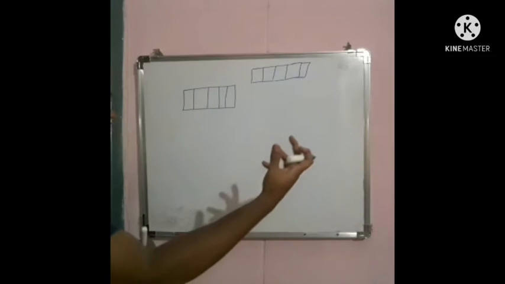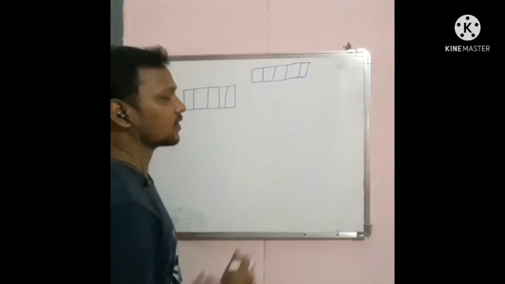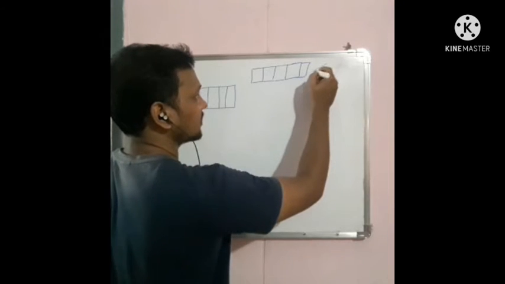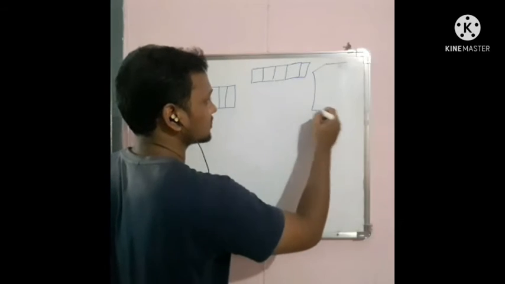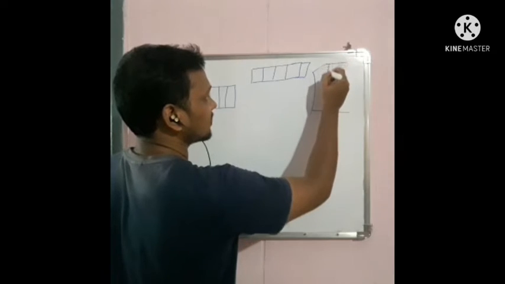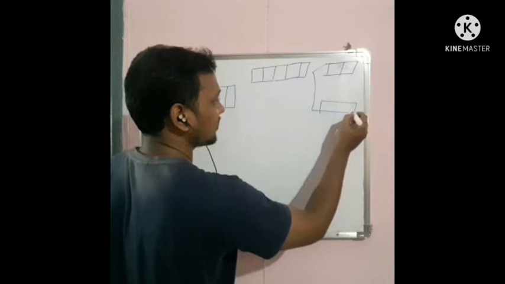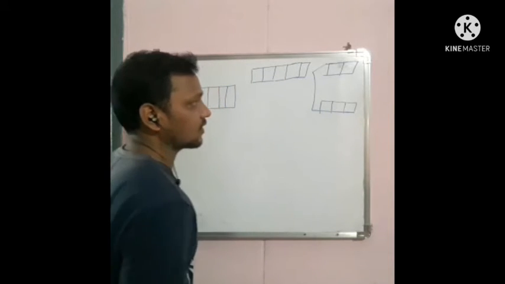And further, when ligands approach the d orbitals, it again splits into two sets of orbitals. So one is the Eg orbital, another one is the T2g orbital.